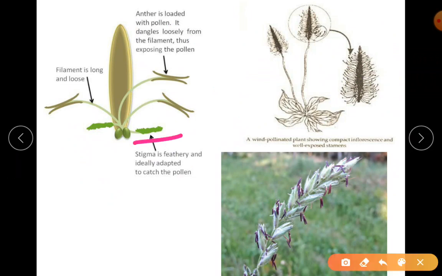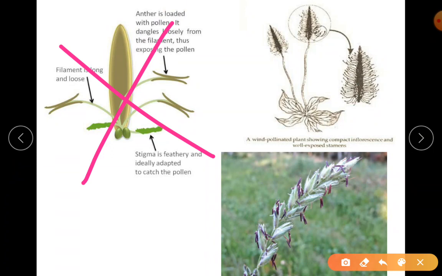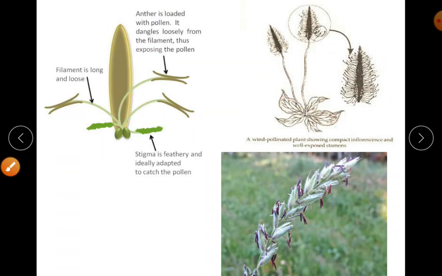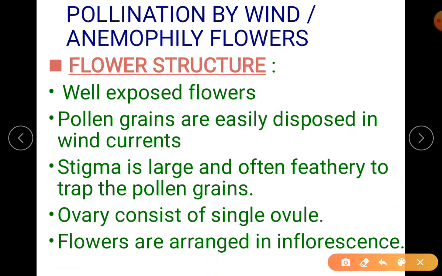The female has long styles with sticky stigmas to trap the pollen grains. So you can see in natural how it looks. Remember, this diagram is not needed. This is only for your idea. Even this diagram is not needed. Only the details are important. Here there are no diagrams.